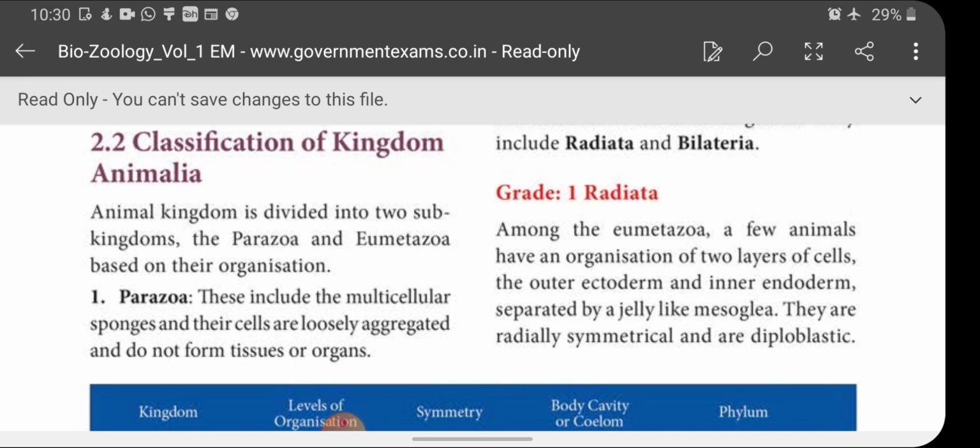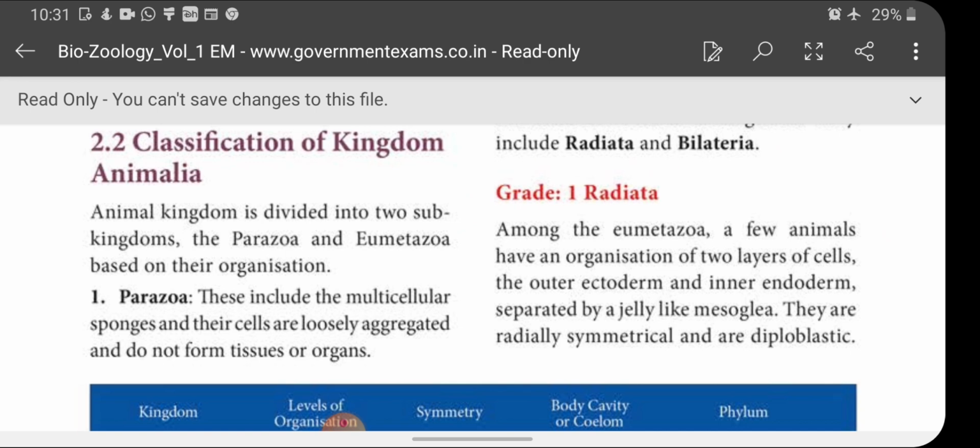So here, the organisms under subkingdom Parazoa are all made up of many cells, that is, multicellular organisms only. But the thing is, the cells do not together form tissues in these phyla.